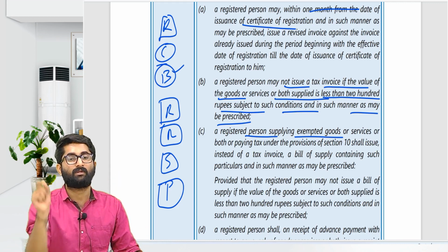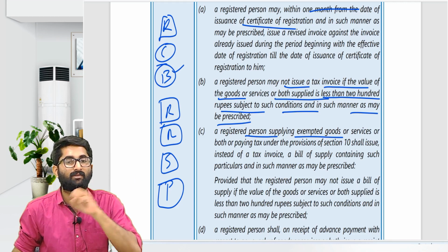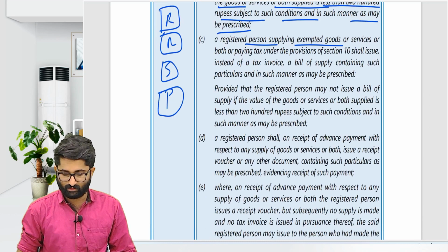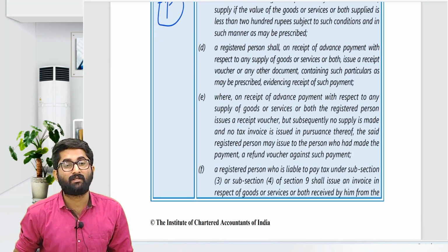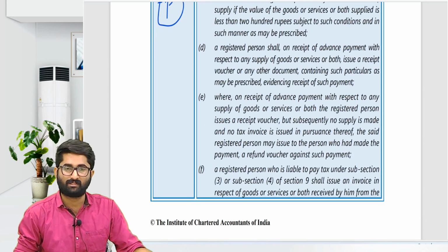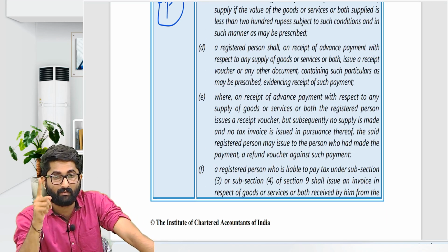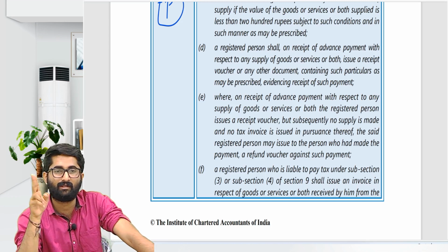In that payment voucher, you have to take the signature and some initials or any address of that person has to be given. This is the payment voucher. So these are the section number 31 subsection 3. There are some conditions which are given in case of consolidated tax invoice. Remember about consolidated tax invoice or consolidated revised tax invoice.